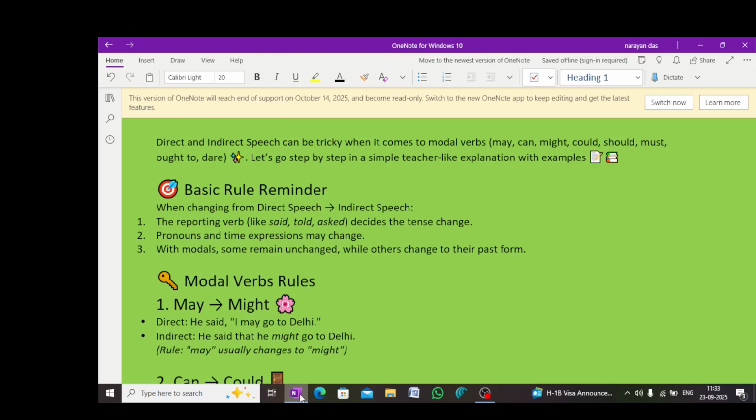When changing from direct to indirect speech, the reporting verb like say, said, told, asked decides the tense change. Pronouns and time expressions may change. With modals, some remain unchanged while others change to their past form. Now let us start with